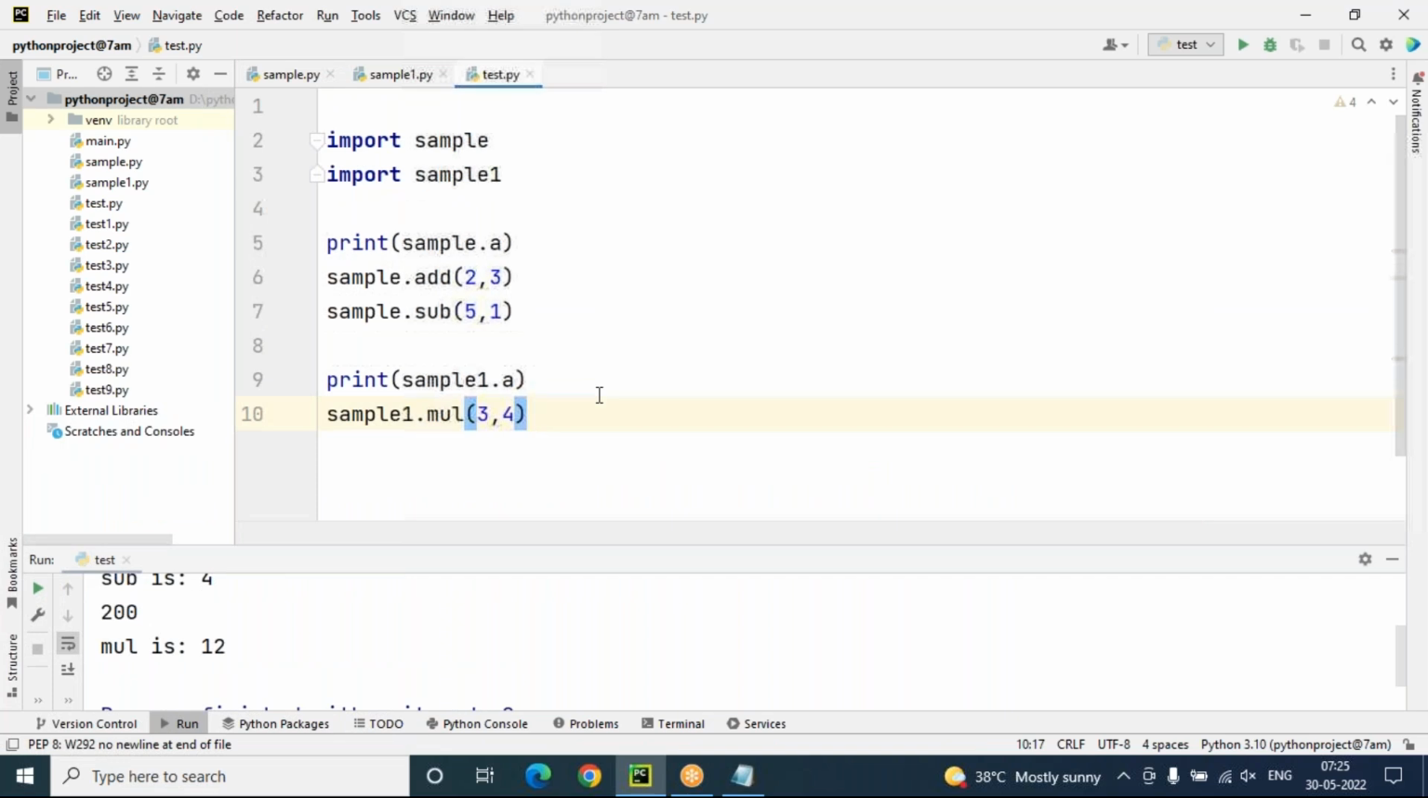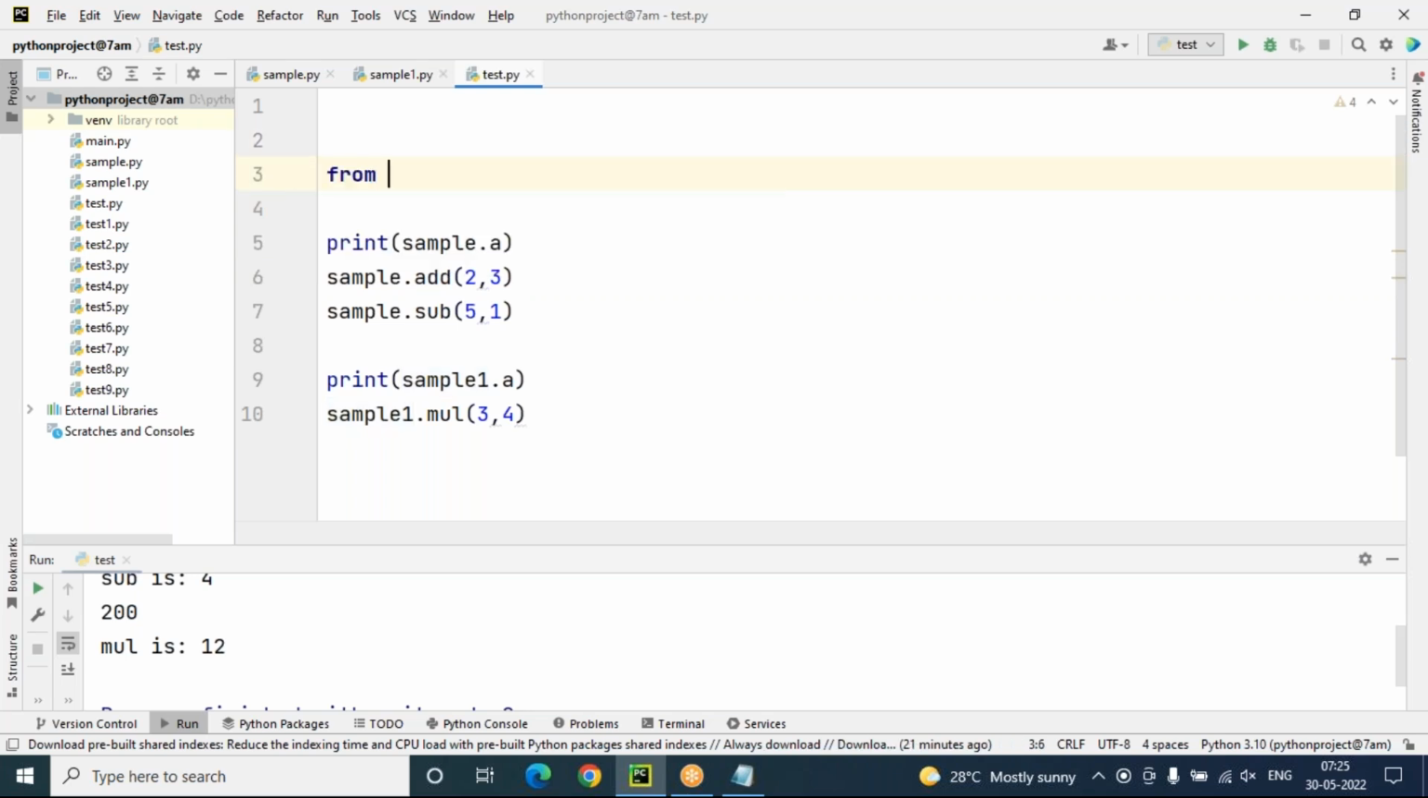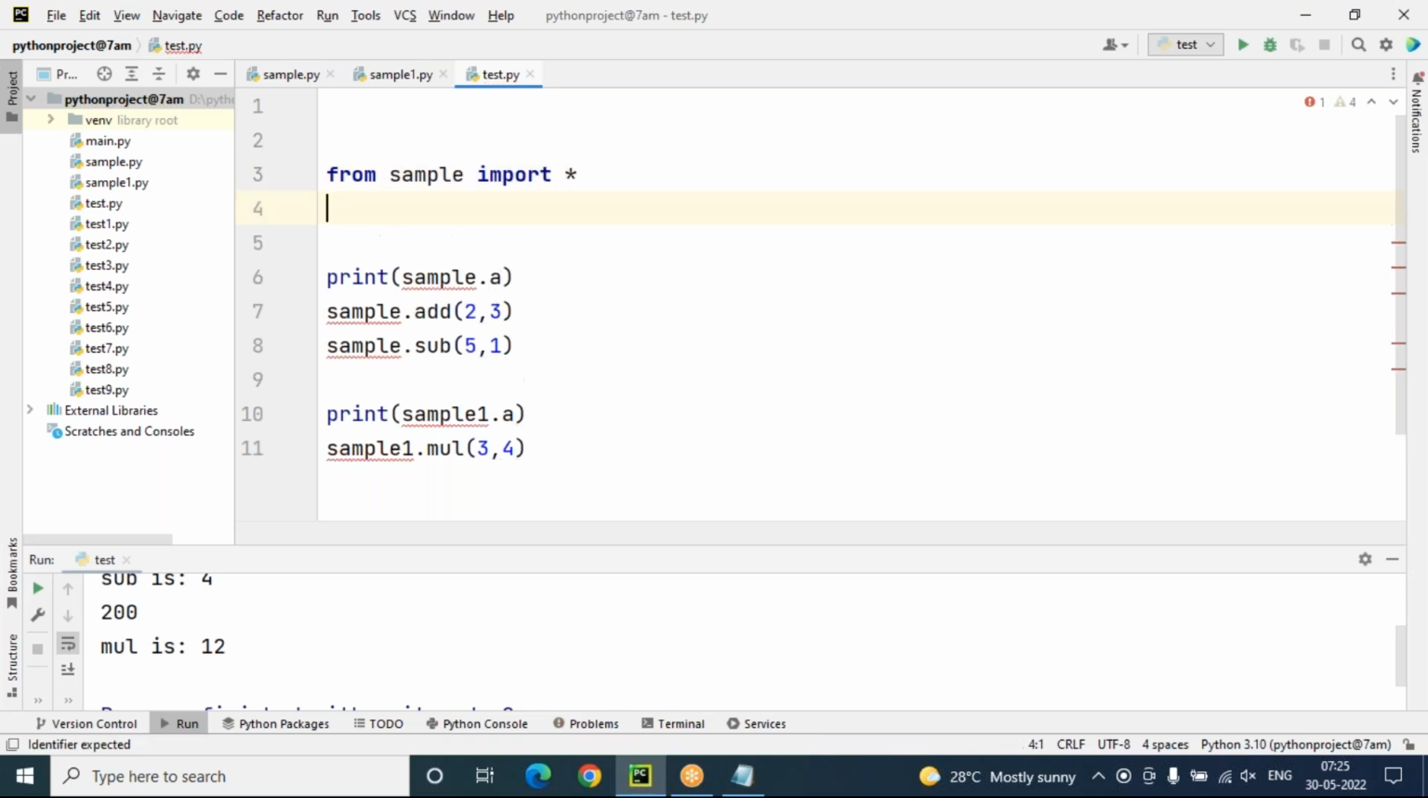Got my point? But sir, if I include like this, it's very clear because you are going to access the members with a clear module name. But what happens if I try to use this one? Now you can see from sample import star, and from sample1 import star. This will also work, sir.